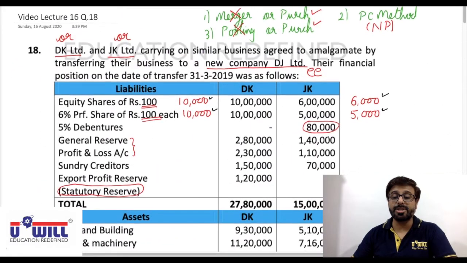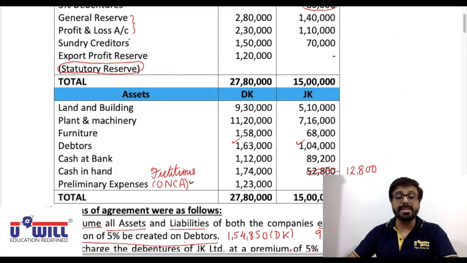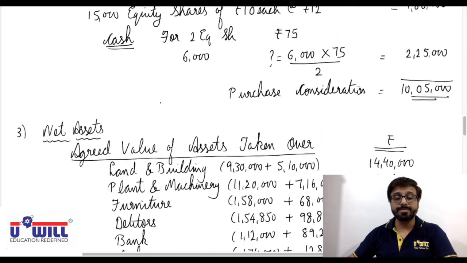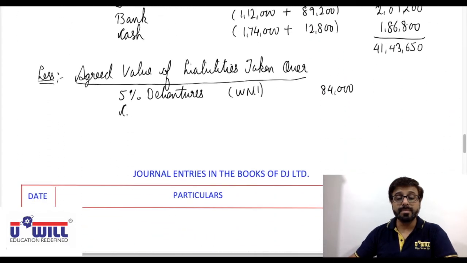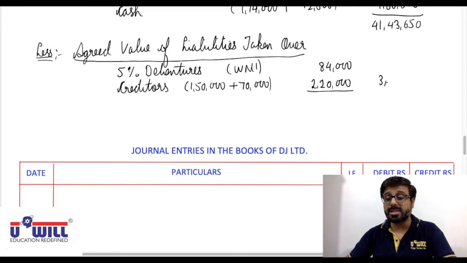Only one company has debentures, that is JK Limited, and its agreed value is 84,000. Then sundry creditors, 1,50,000 plus 70,000, that is 2,20,000 as its agreed value. In fact, book value itself is the agreed value. So 84,000 plus 2,20,000, 3,04,000 is what we have to subtract.